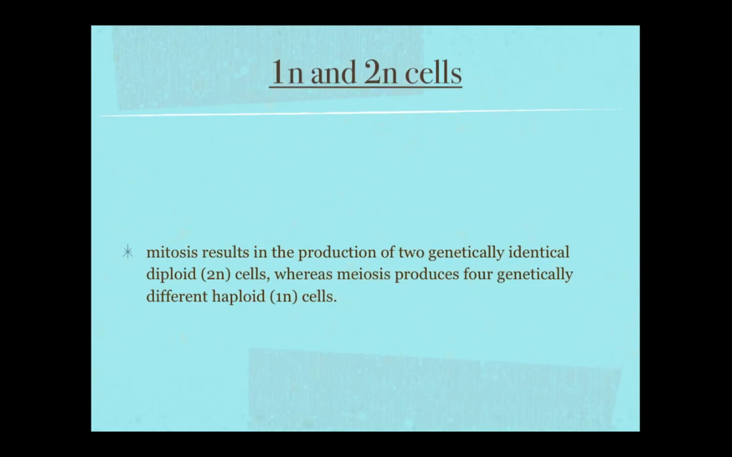1N and 2N cells. Mitosis results in the production of two genetically identical diploid cells, which are 2N cells, whereas meiosis produces 4 genetically different haploid cells, which are 1N cells.